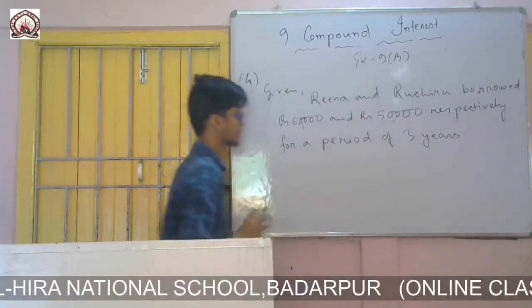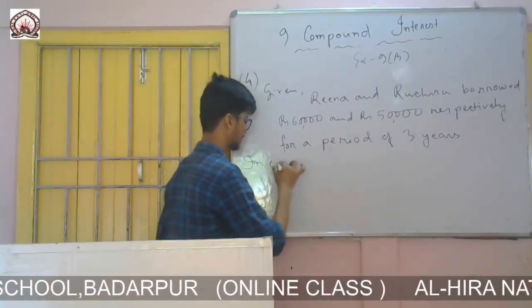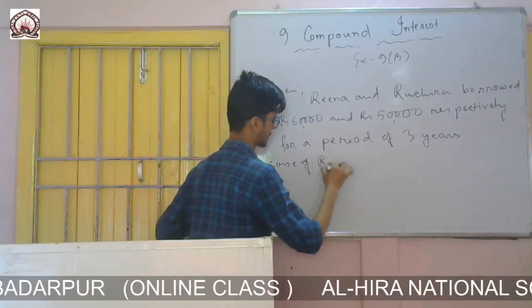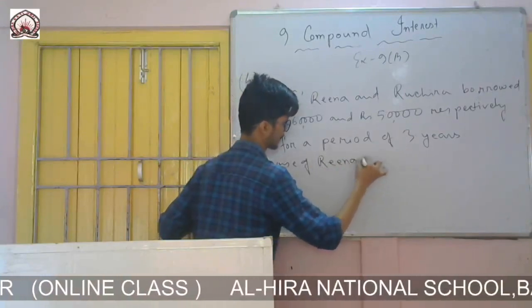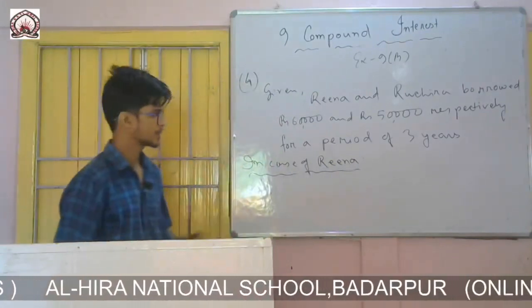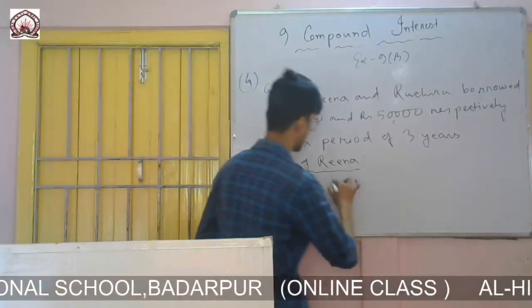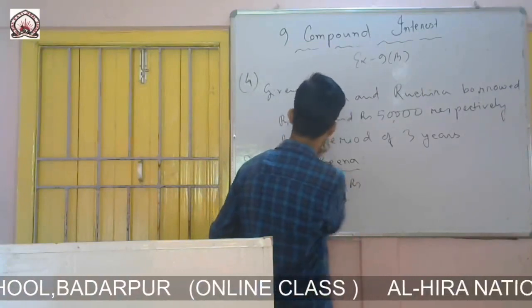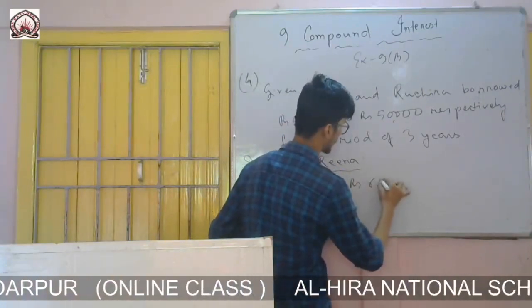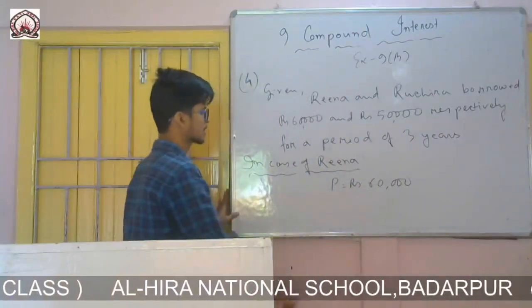So now we'll calculate. In case of Rina, she wants to give simple interest. So principal is rupees, Rina borrowed how much amount? 60,000. So principal is 60,000.